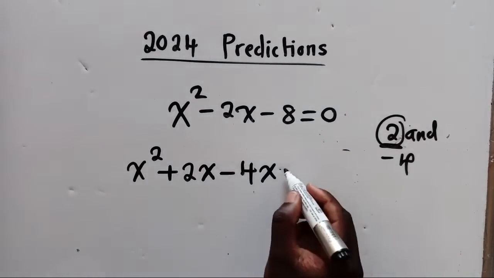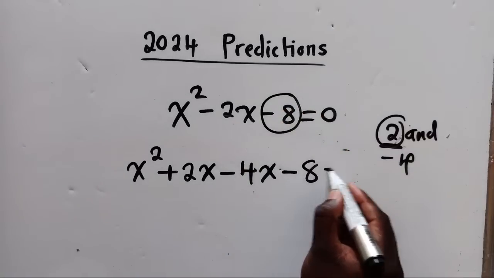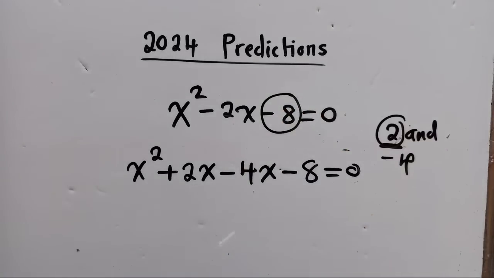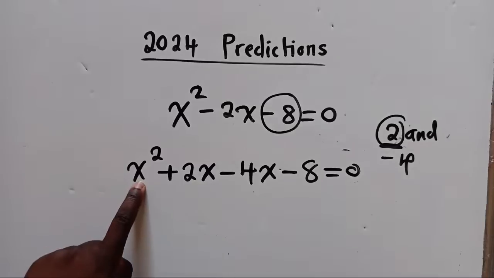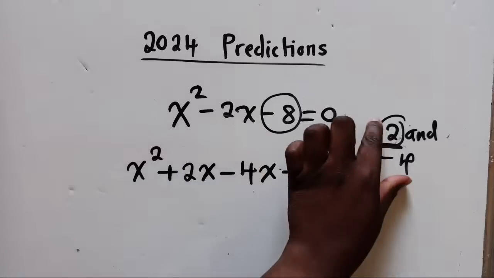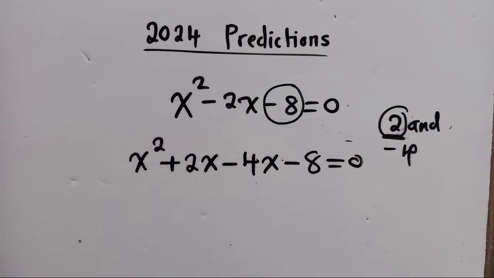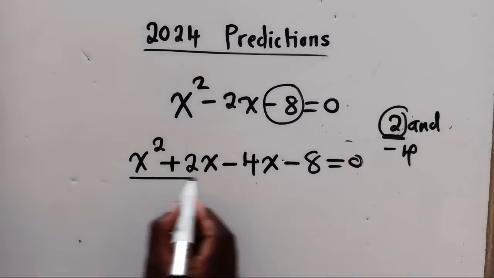After doing that, I'll come now and copy what is here. That is negative 8 is equal to 0. So for the first term, you maintain it, and the last term you maintain. But the middle term here, that's where you substitute these 2 factors. And when you substitute them, you're going to say, what is common here?